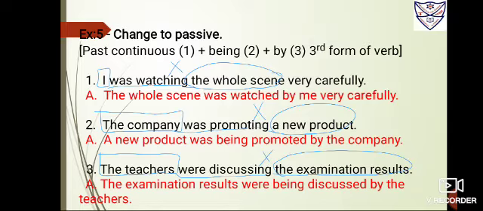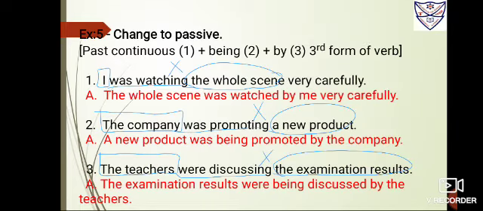Number 3, the teachers were discussing the examination results. So the teachers, subject, you have to box it. Were discussing is the verb, underline it. The examination results is the object, so you have to circle it. Now second step to bring the object ahead, that is the examination results. Because it is results, plural, I'll be using were. Give this ing down to be, so it becomes being. Now third form of the verb, that is discussed, discussed, discussed. So I'll be using discussed here. Add fourth step by and drag the subject at the last, so it is the teachers. Then it is the examination results were being discussed by the teachers.